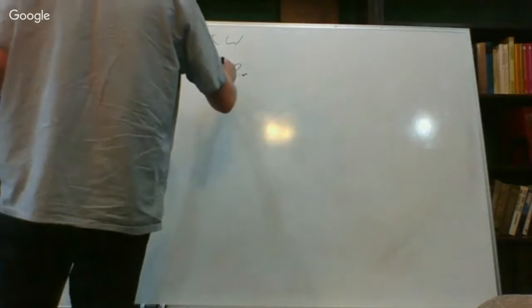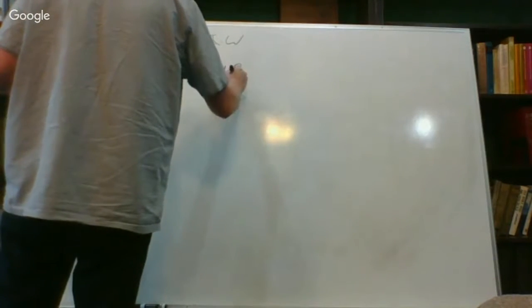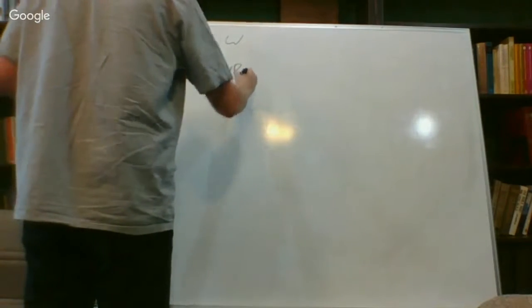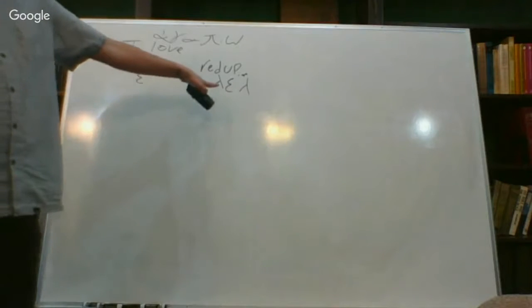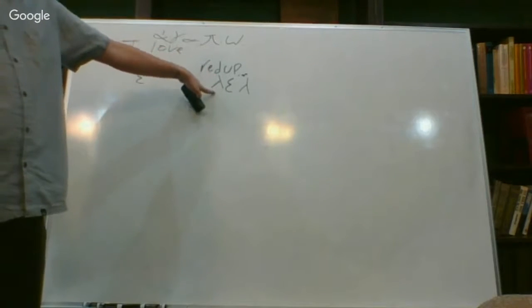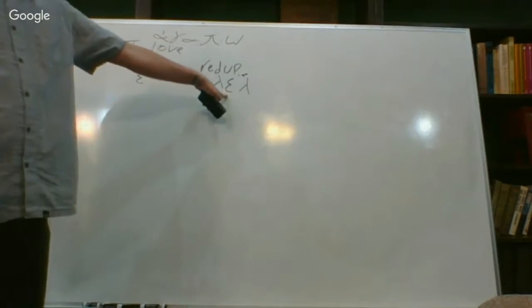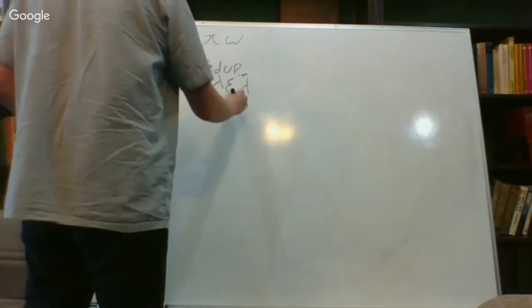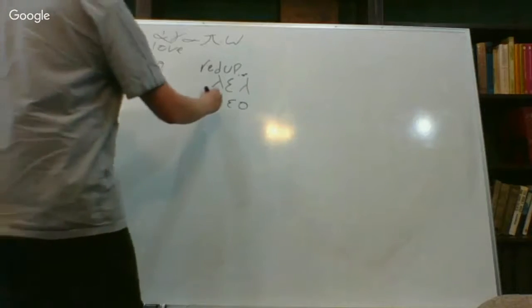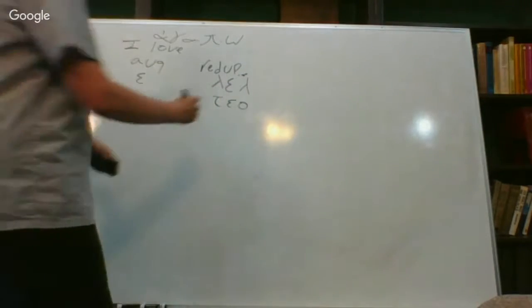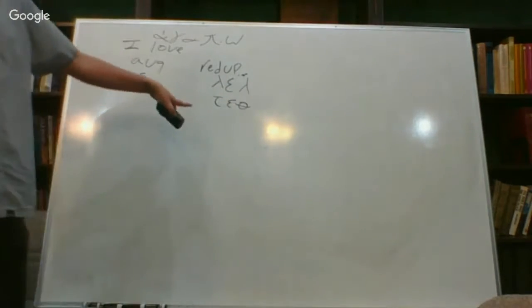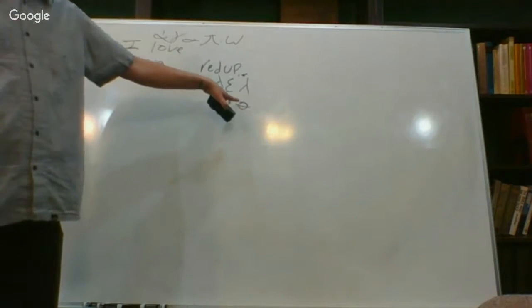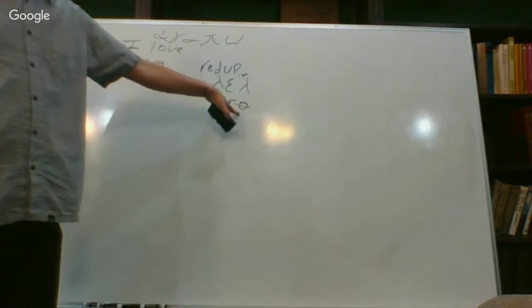And a reduplication is just simply, so if we had a root beginning with a lambda, we would find that the reduplication would be a lambda here with an epsilon. And if it starts with a theta, we would find an epsilon here, but we'd also find a tau. So the reduplication is reduplicating the first consonant in the root of the word.